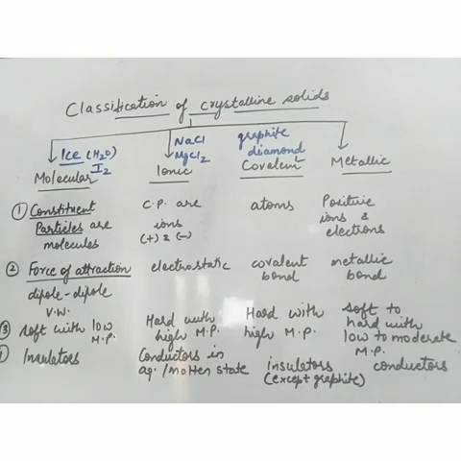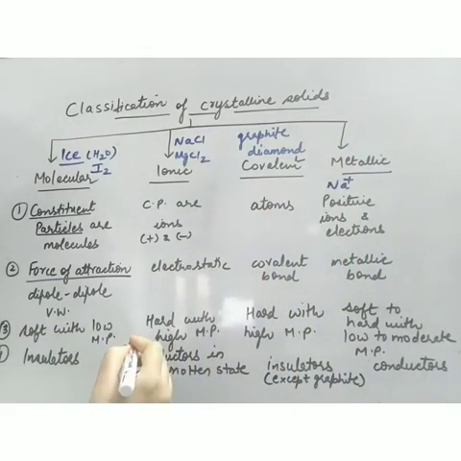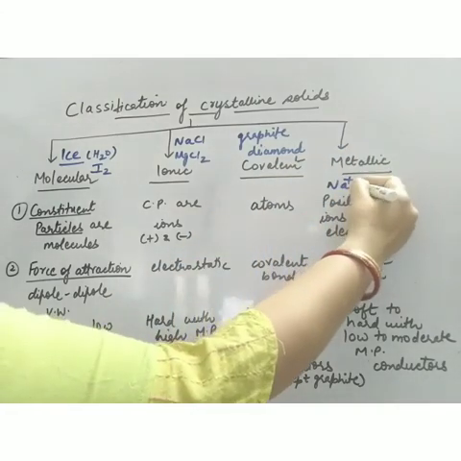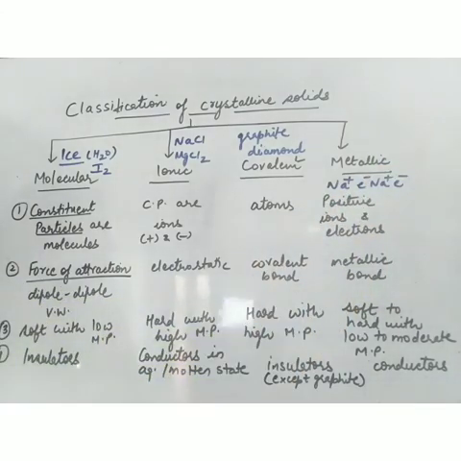And last is metallic solids. The constituent particles are positive ions and electrons. Now what happens in metals? There are positive ions, and these positive ions are known as kernels. What is the basic tendency of a metal? Metal has a basic tendency that at room temperature it loses its electron. Suppose I am having Na+. So this is my Na+. Now it loses its electron like this. So this would be the structure of a metal.